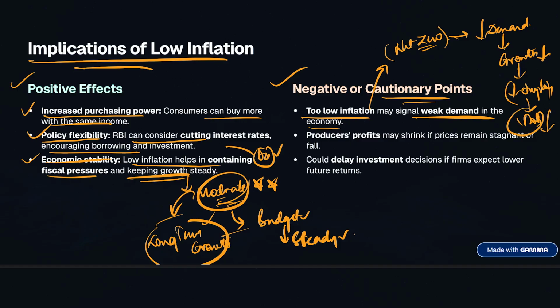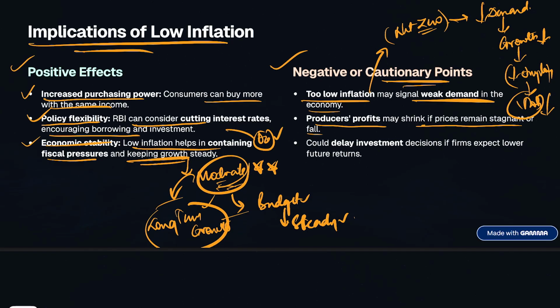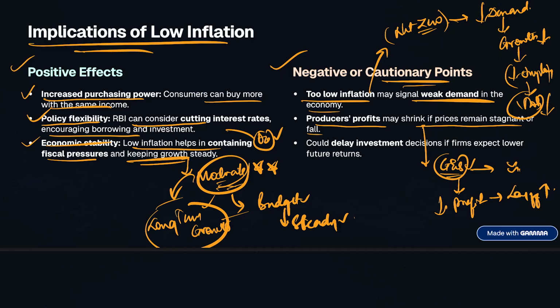also drastically reduces, and also producers' profits may shrink if prices remain stagnant or fall, which means if prices remain the same or if they fall, businesses earn less for their goods and services, because the goods and services produced by the businessmen will be pretty much the same, constant, right? So if the prices remain the same or they fall, businesses earn less for their goods and services, and lower profits earned by these business persons can reduce the production, and also this can even increase layoffs as well, and also probably less investment in the future, right? So once again, it will drastically affect the economy.